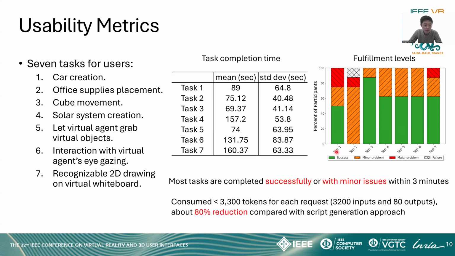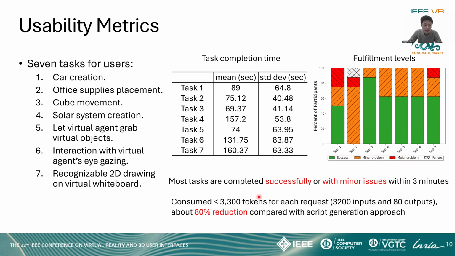We can see that most tasks were completed successfully or with minor issues within 3 minutes. Here, successful completion means the generated output perfectly aligns with the user's request, while a minor issue means a slight error, maybe like the generated size is slightly counterintuitive, or some other minor issues.